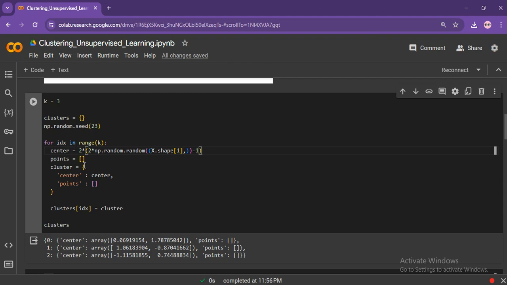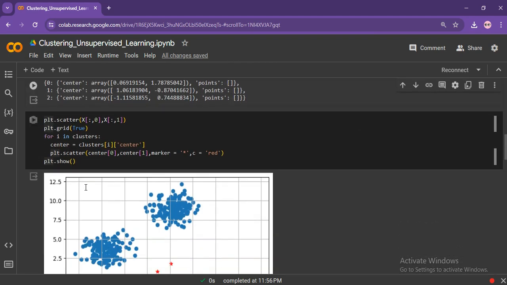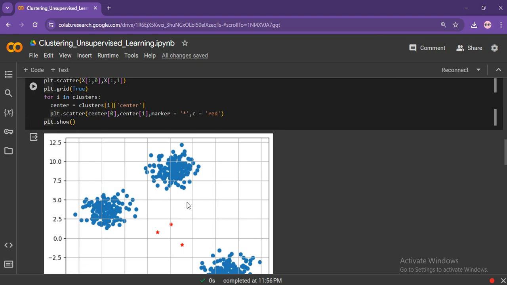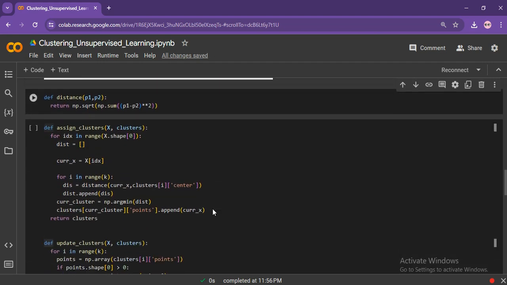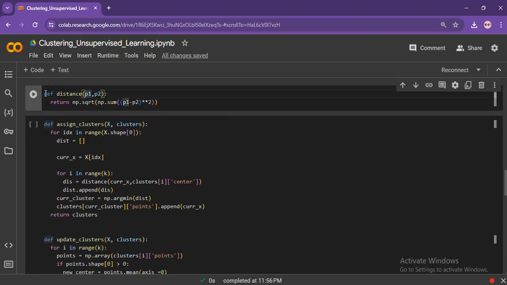So this part is for defining the clusters that we want to focus on, and also for understanding which point should go to which group. I have also defined a marker, which is a star symbol and its color is red, so that we will understand which data point should go to which group. Here I have put a function in order to calculate the distance between each point, so that we will understand which group each data point goes to.